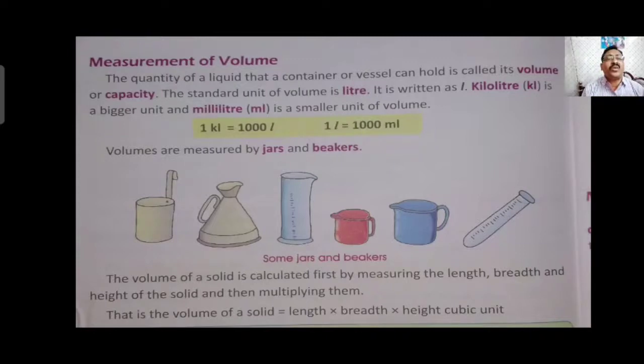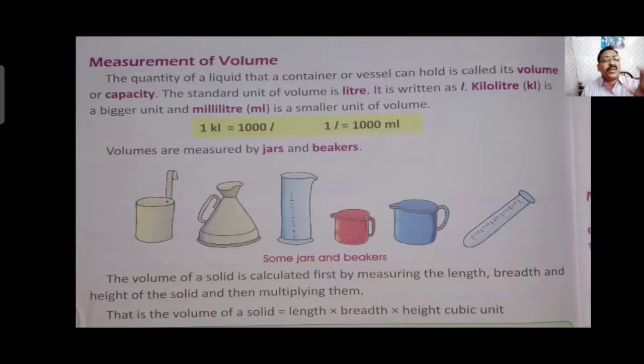The standard unit of volume is liter. Now, as in distance we use meter, kilometer and centimeter, in volume we use the standard unit liter, and kiloliter if it is a bigger unit, such as for an overhead tank. In our house you have seen water tanks. Those water tanks measure the water in kiloliter.